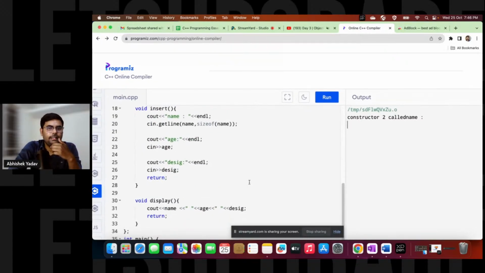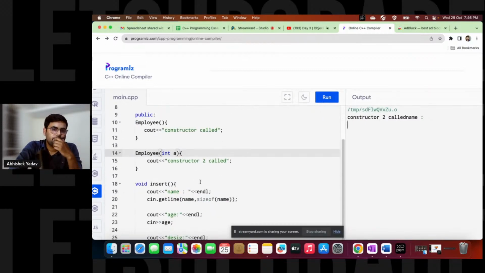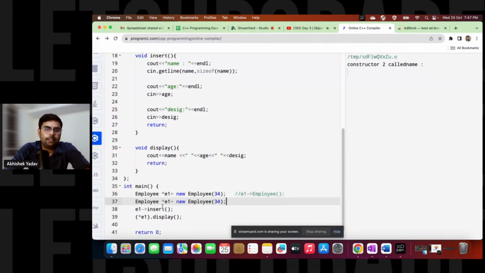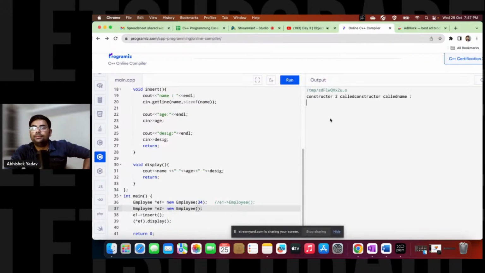Everyone present in the class? And here, let me call one more constructor, right? One more time. So for each object, the constructor will get called. That is E1 and E2 here, right? This one here, and here, default constructor, right? Let's see now.